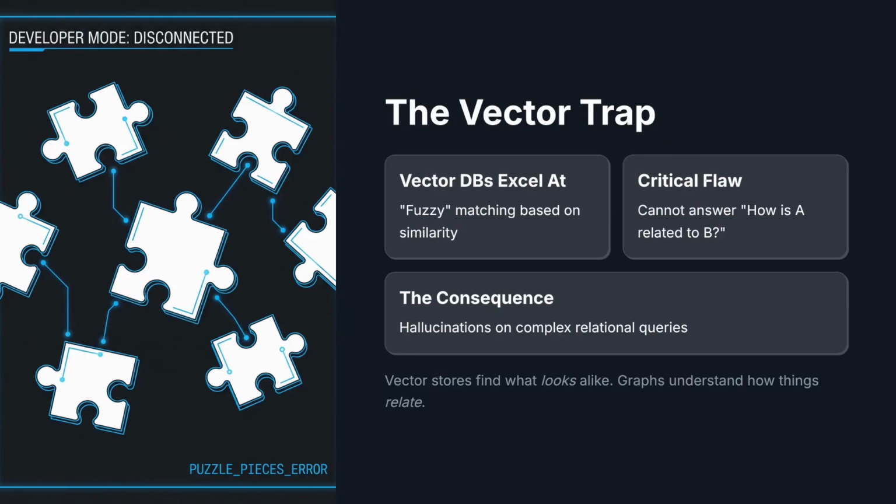If you ask for Apple revenue, it retrieves documents containing those words, but they fail at relationships. If I ask, how did the CEO's strategy change cause the drop in engineering budget, a vector store fails. It just looks for keywords. It doesn't understand causality, time, or hierarchy. It returns a bag of concepts, not a map of truth. This disconnect is the primary source of hallucinations in complex agentic workflows.